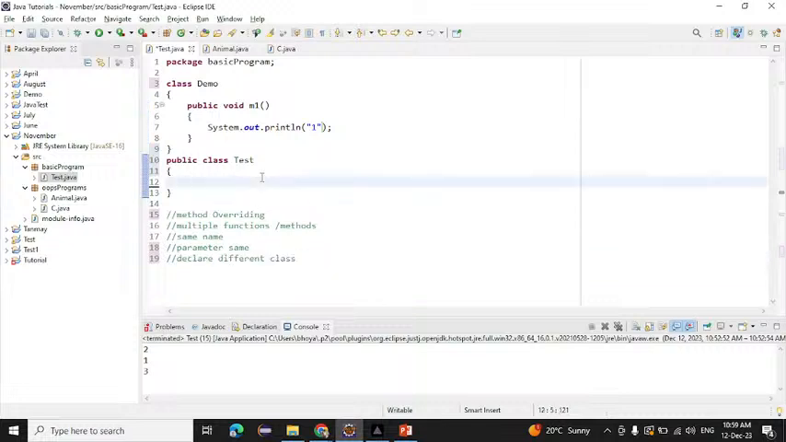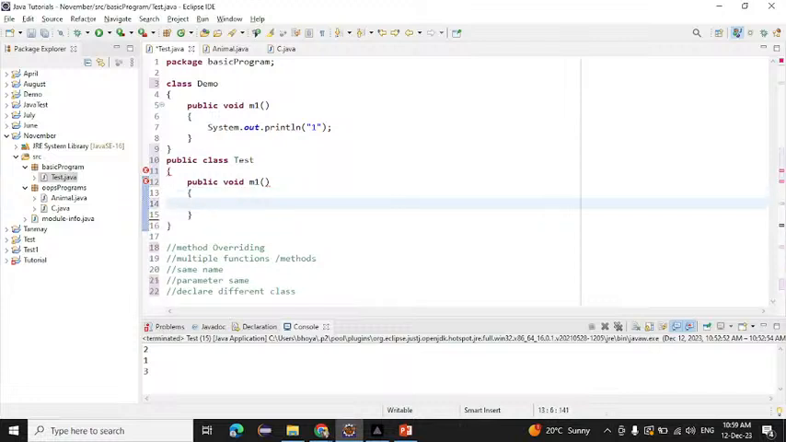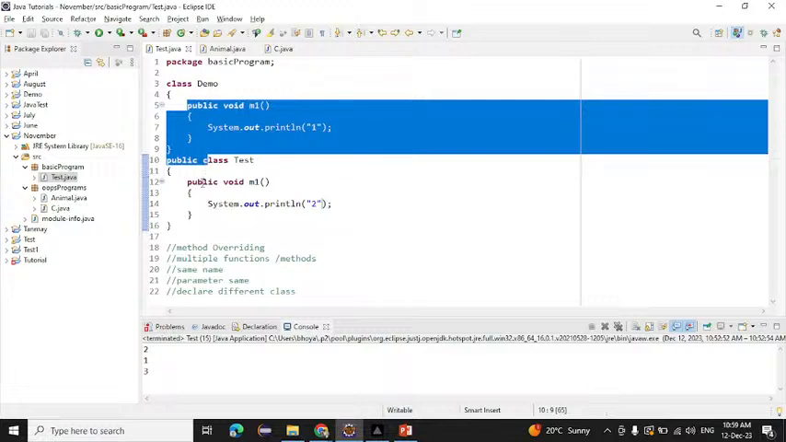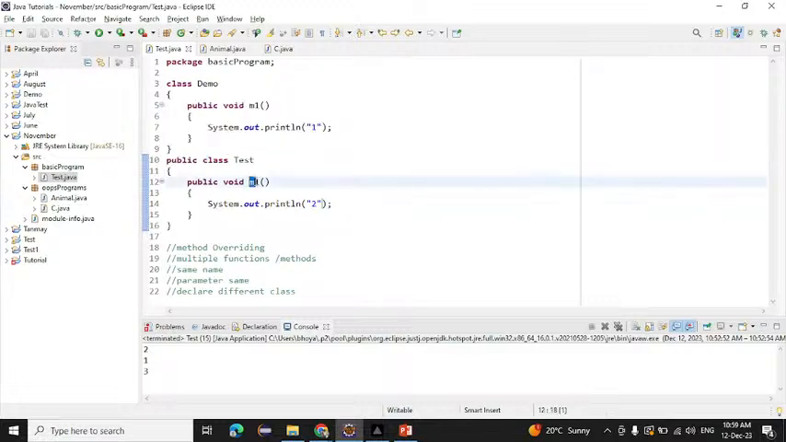So in this class also I will declare the method. But what method do we have to declare? The same name method, and the same parameter also. Here if I am not giving any parameter, here also I don't have to create any parameter. And here I'm writing System.out. We have declared the function here, and we have given the same name and the same parameter also. Here 0, so here also 0.